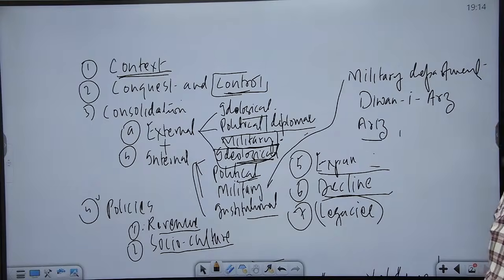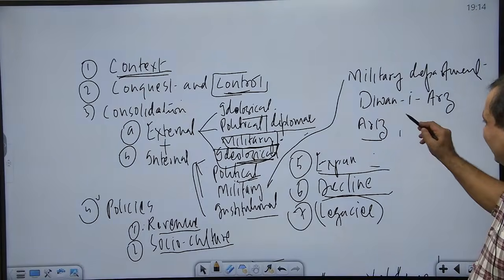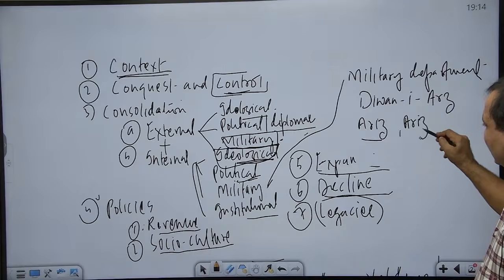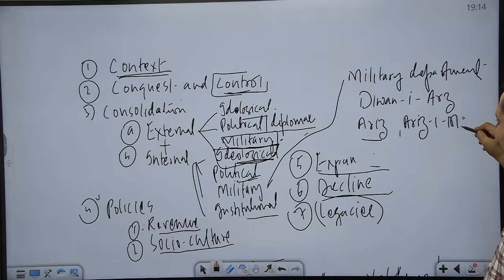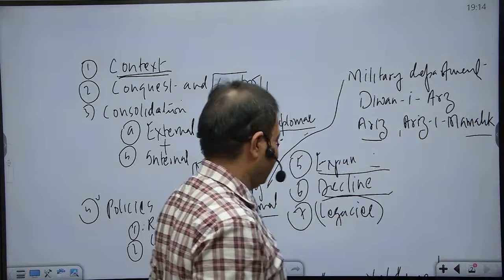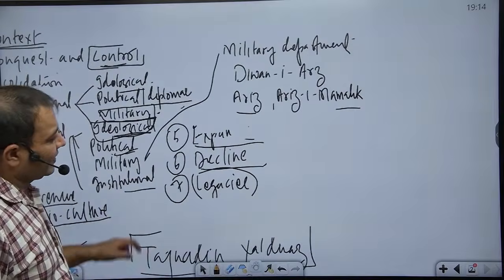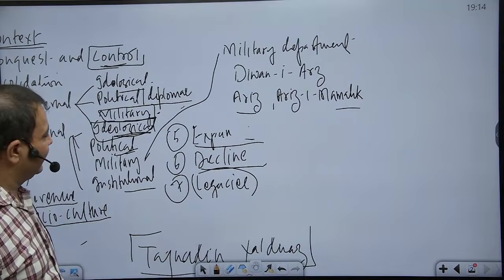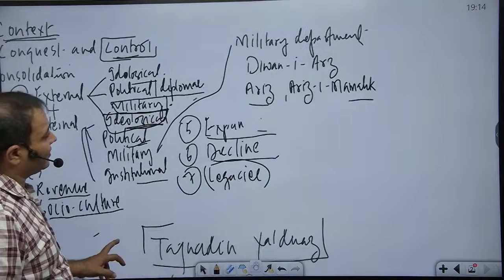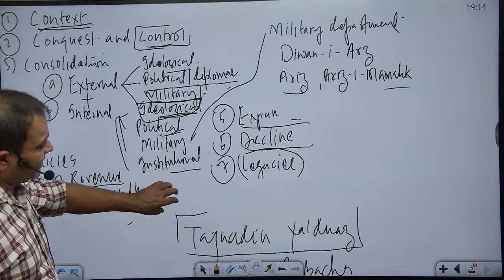So Ariz was not commander in chief. The commander in chief was the Sultan himself, but he maintained this military. He was also called Arize Mamalik. Mamalik is for the Sultanate. So, military department. We are talking about Balban as part of our revision.